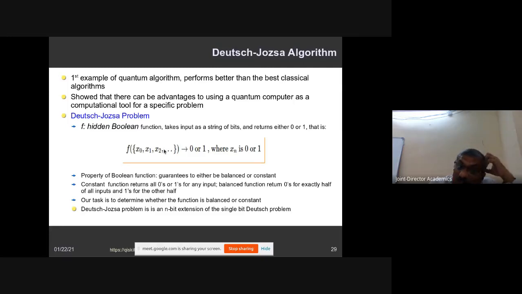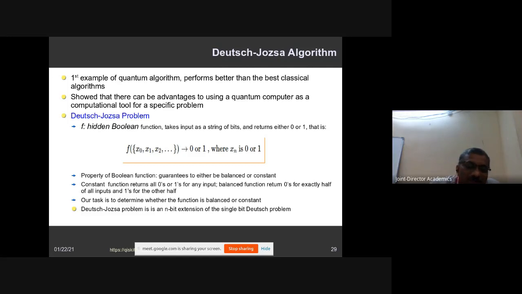Whereas it is said to be a balanced function if it produces 0 for half of the inputs and 1 for the other half. So the Deutsch algorithm is going to determine whether the function is balanced or constant.